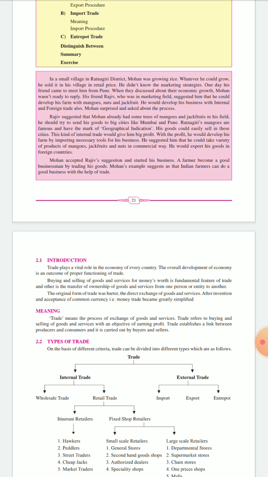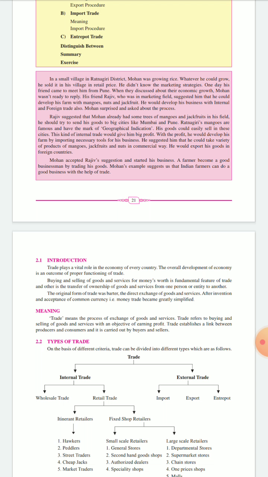Okay, so originally trade started with the barter exchange system. Here goods and services were directly exchanged for other goods and services, but after many inventions, many acceptances, the common currency came, that is money. Trade became the important thing for a trade. Okay, so here we'll see what is the meaning of trade.